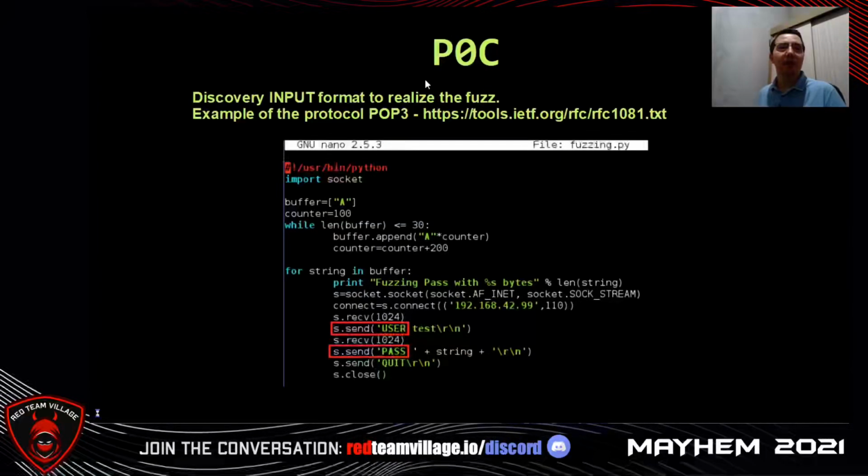Now we have a POC. Discover the input format to realize the fuzz. Example of protocol POP3. Here we have the command user and command pass. Each protocol has its own commands. In this case, for the protocol POP3 we have a specification in the document RFC 1081. Each protocol has its own document with its own specification. This protocol POP3 has a specification in the document RFC 1081 that the protocol POP3 uses a command user and command pass.